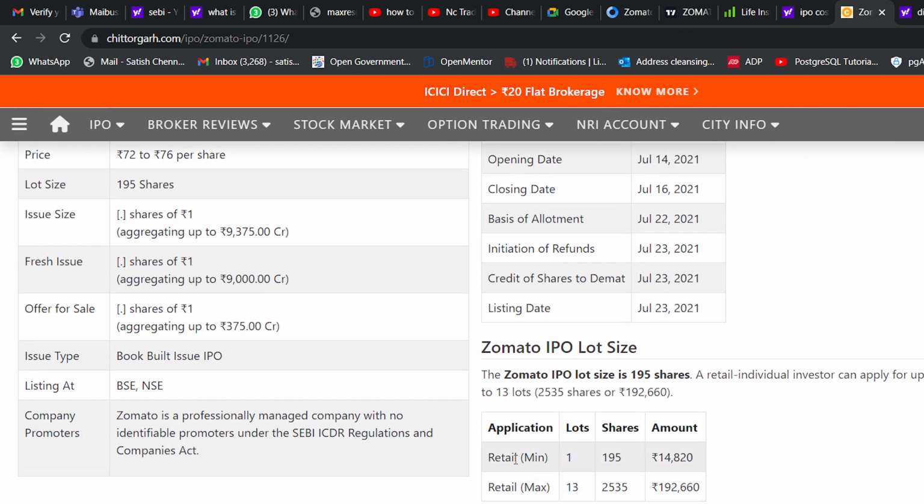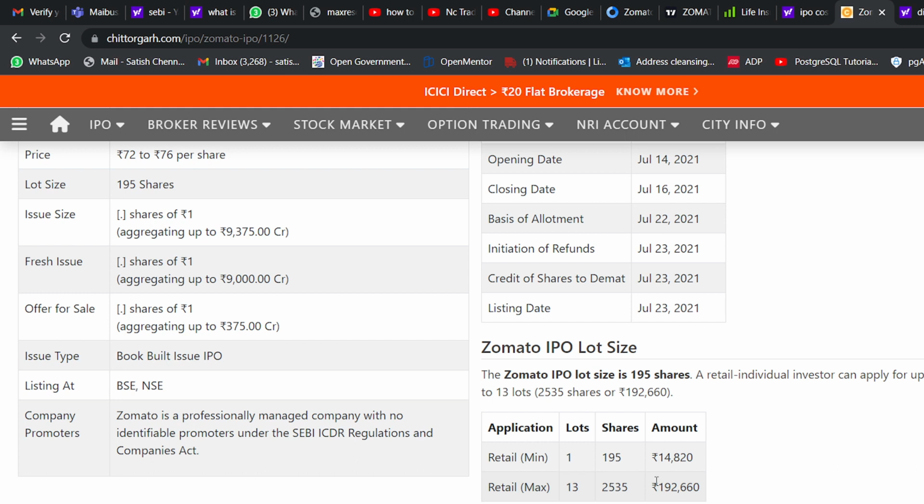So here you can see the minimum is one lot, and in that one lot you can have 195 shares. That will be worth 14,820. The maximum you can buy is 13 lots, so it will be less than 2 lakh only.